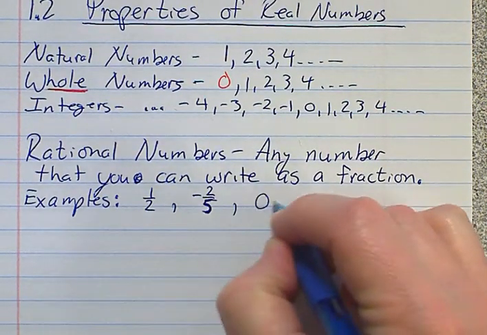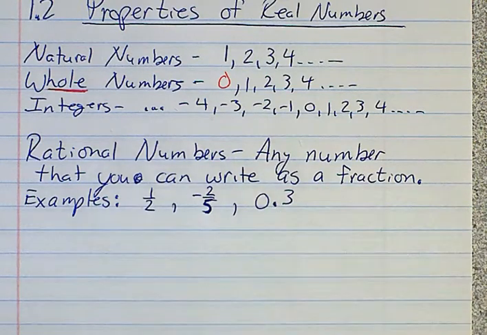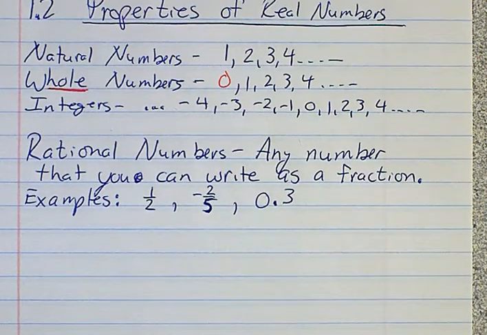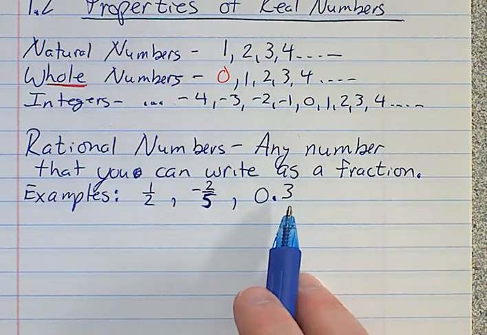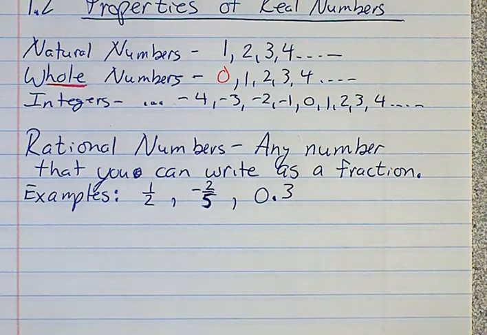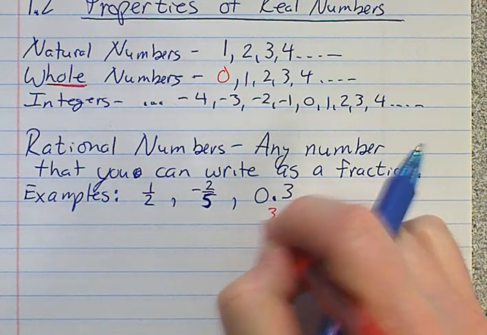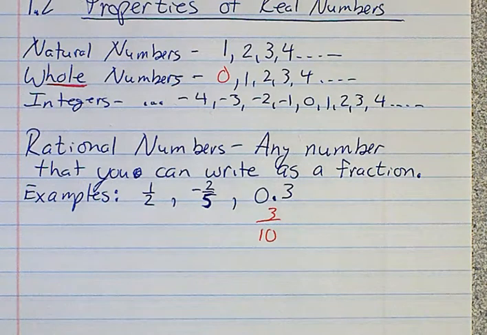All right, here's where they'll start changing up a little bit. You get 0.3. It's a decimal number. But can you change that decimal number and make it into a fraction? You can, right? Because what place value is that in? It's in the tenths place, right? So even though it's 0.3, if you can rewrite it as a fraction, you can make it 3/10. There you go. So that's in fraction form, so that's okay.